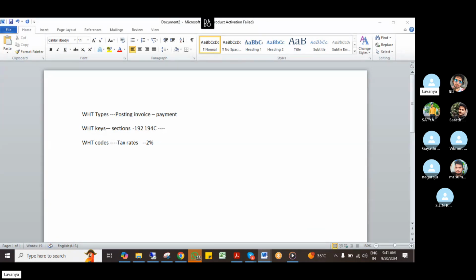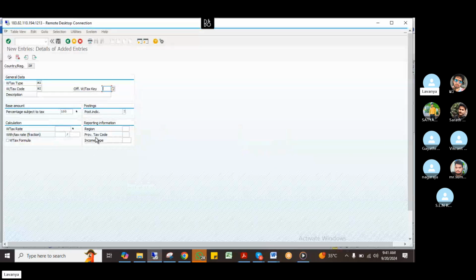So I need to do this configuration again. If I want to do this configuration, I need to do the withholding tax keys, and I have to do the income type. I told you, keys means I need to inform the system of the sections. That is one configuration I have to do now. The second configuration is income type. What does income type mean? In withholding tax you have to think from the income tax point of view.